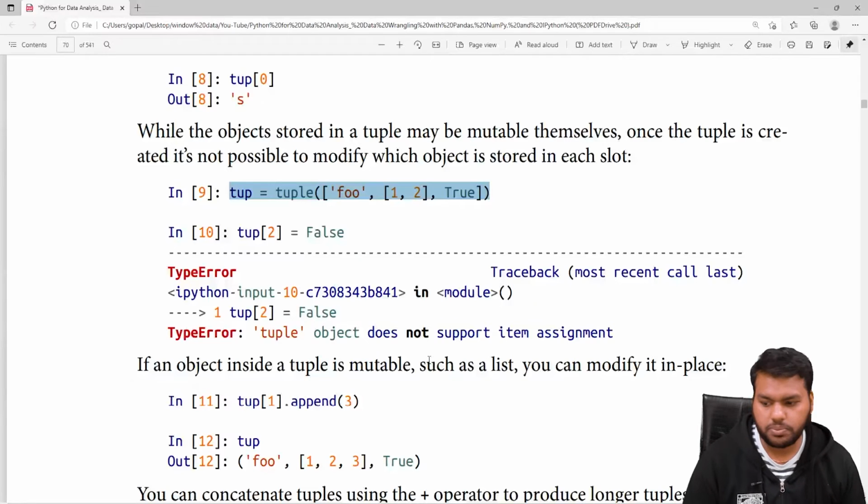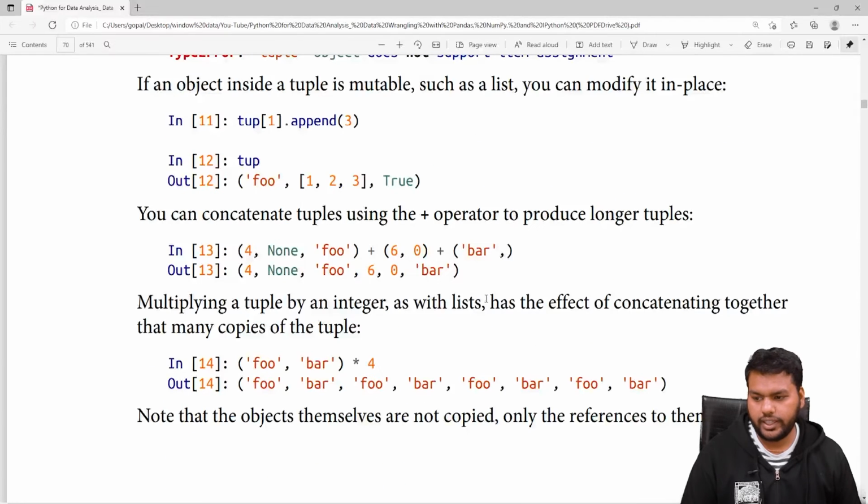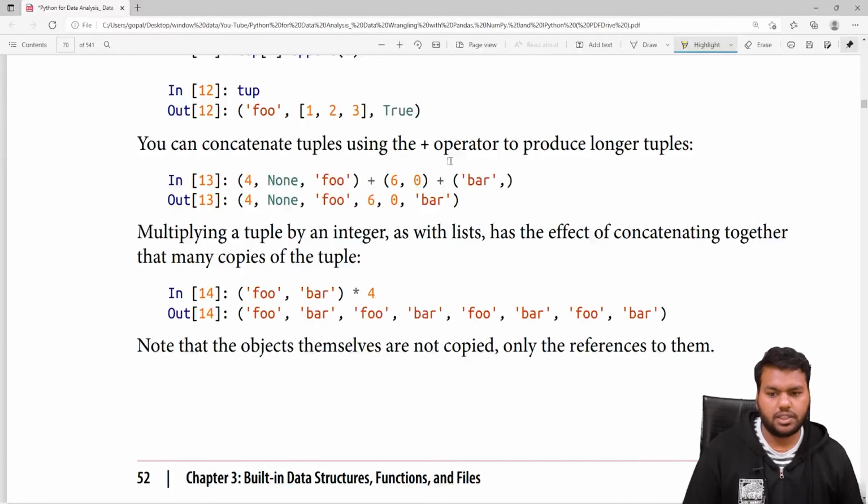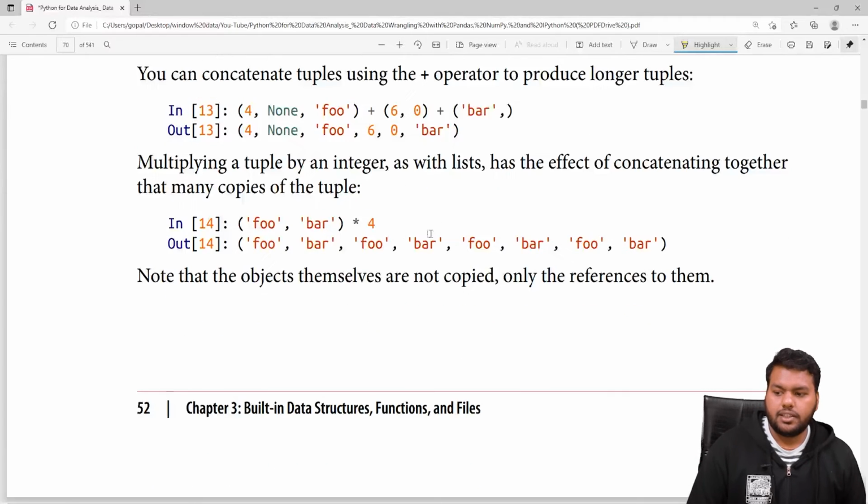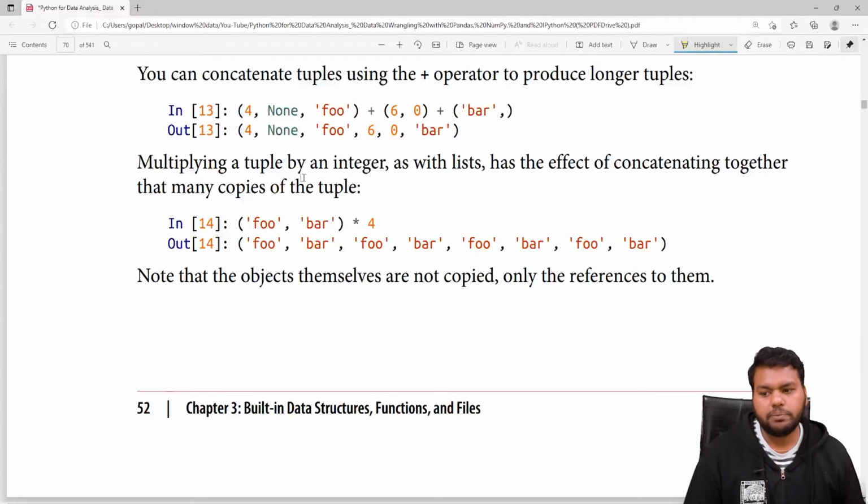So after explaining these points, let's move on to how we can concatenate tuples to create longer tuples. You have to use addition here, and you can see now the big tuple. The next thing is how we can multiply a tuple by an integer. You have to define one tuple, then multiply it by any integer.